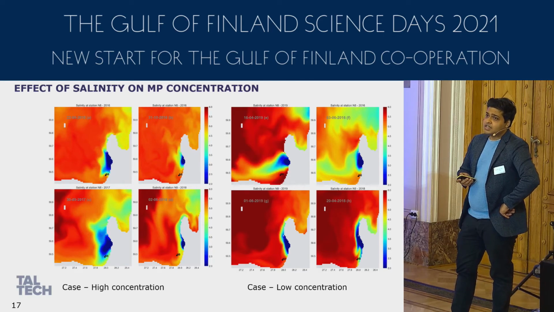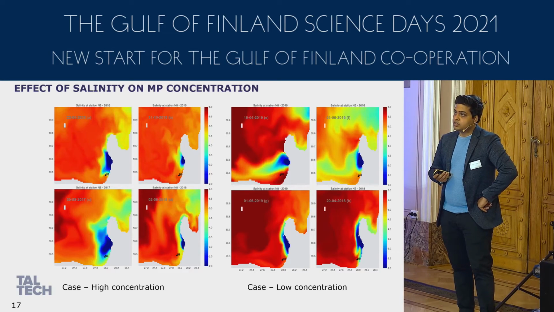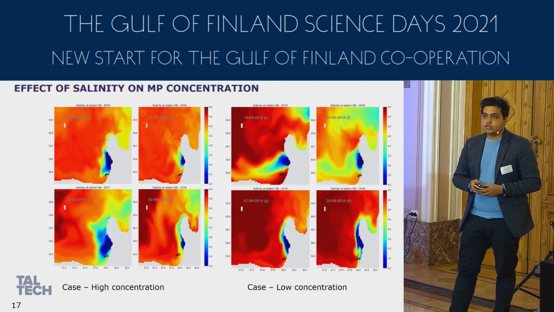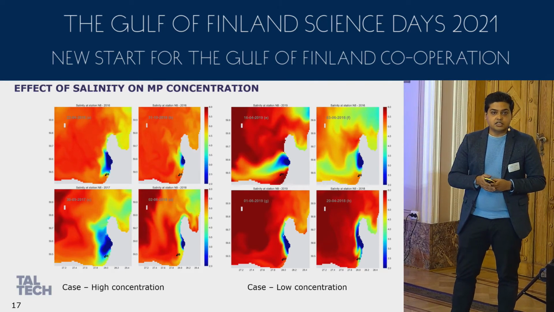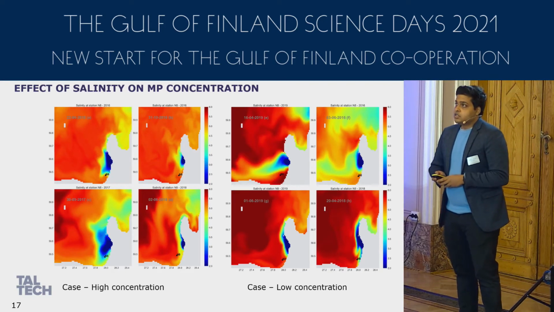So here we understand that that is the reason we have low concentration at this place. If you see the entire low concentration case, the salinity level was quite high. This is how we come to the conclusion that when the salinity is high, the fresh water has already spread, and that is the reason we have low concentration. So this was all about the coastal stations.